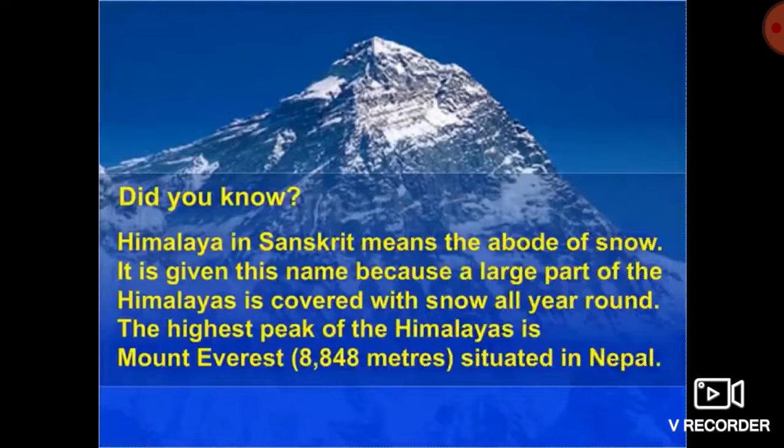The height of Mount Everest is 8,848 meters. And one more interesting fact: the height of the Himalayas is increasing year to year. Now it is approximately 8,850 meters.